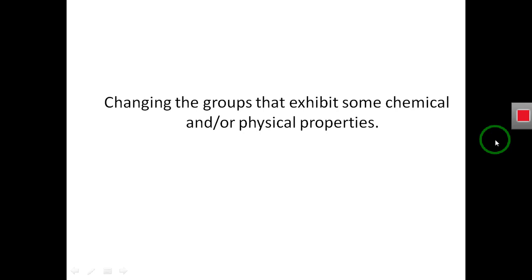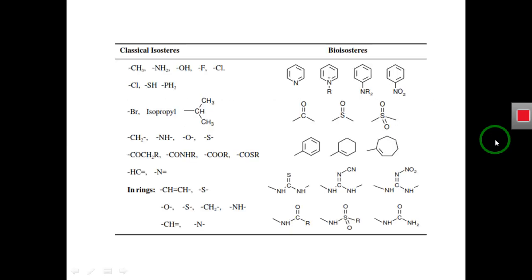A group that has similar physical and chemical properties to another group, we call an isostere. So these are some examples of isosteres.